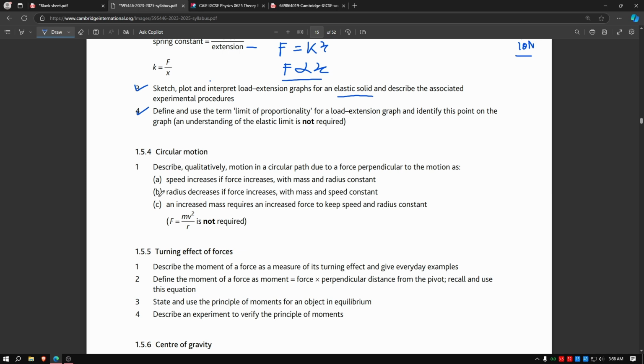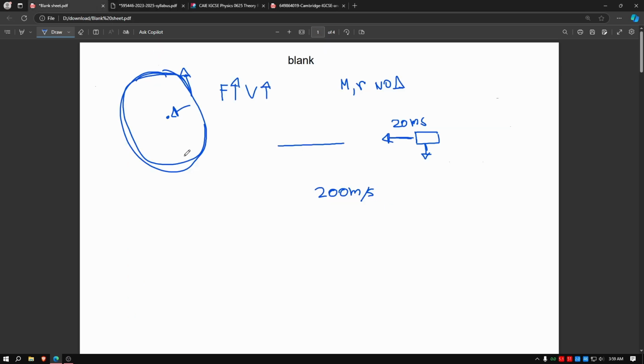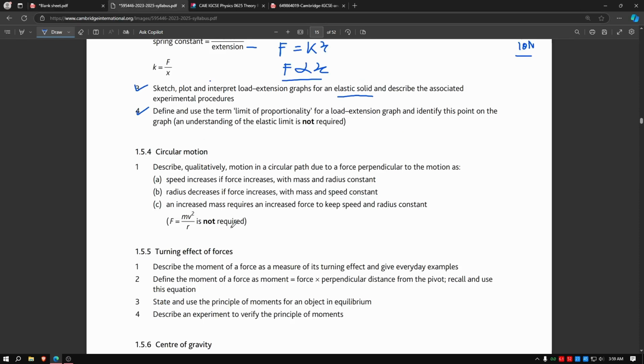Okay, so next is radius increases if force increases with mass and speed constant. Radius decreases. Yeah, I'm reading it wrong. My bad. I was saying radius increases, force increases. This sounds a bit wrong. So yes, radius will decrease if force increases with mass and speed constant.